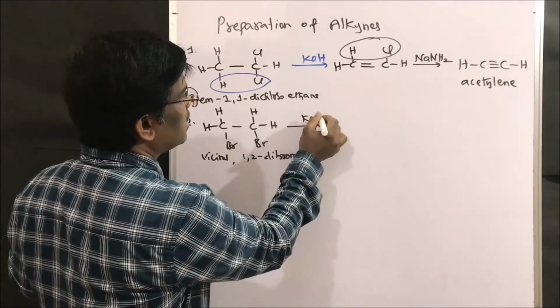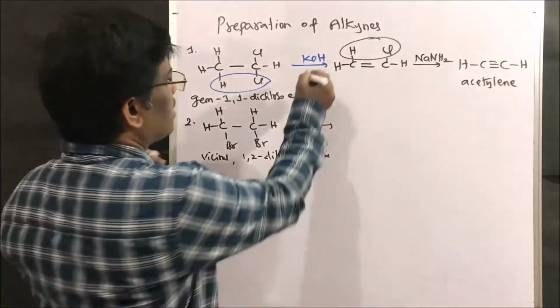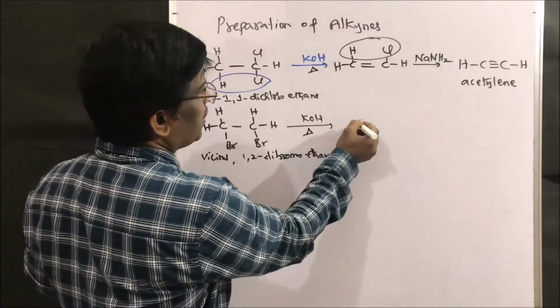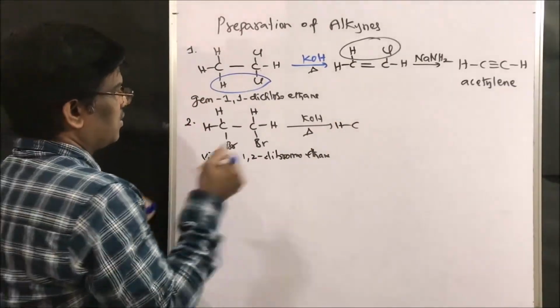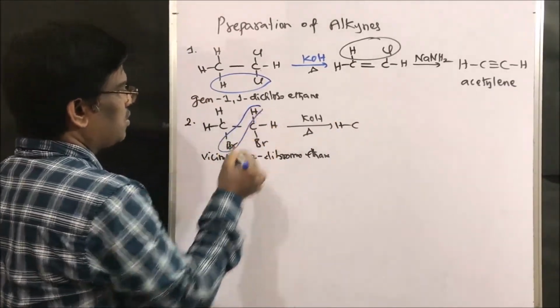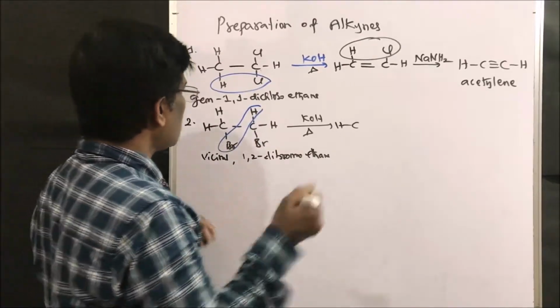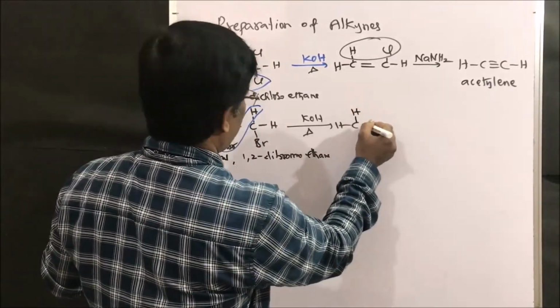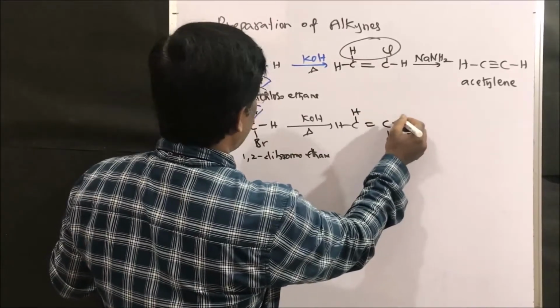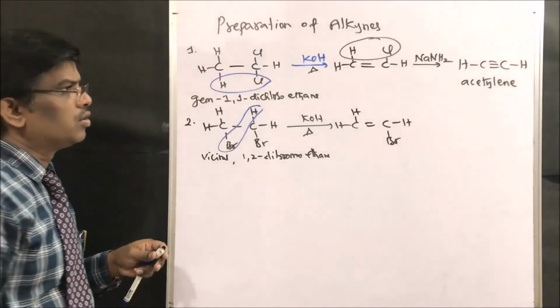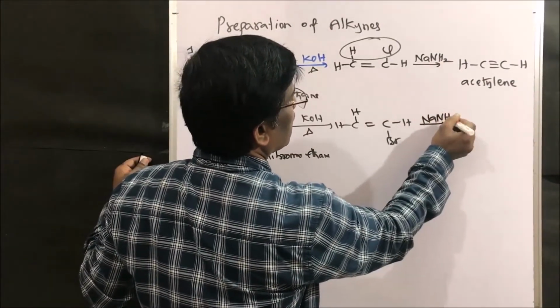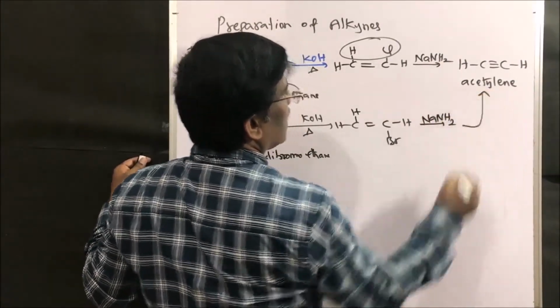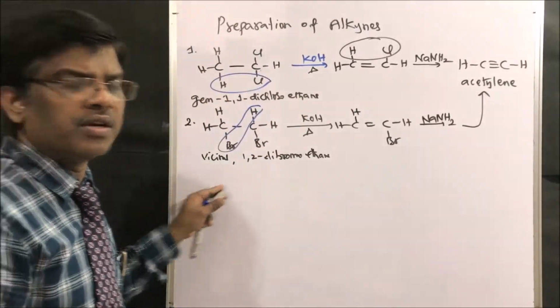Upon using KOH under heating conditions, it is going to lose this HBr, right? So this HBr is lost to give this compound, hydrogen will be there, double bond C, bromide, hydrogen will be there. So further, similar to this reaction, it is going to lose HBr with sodium amide and give acetylene.